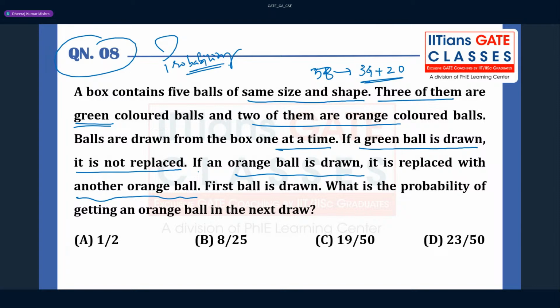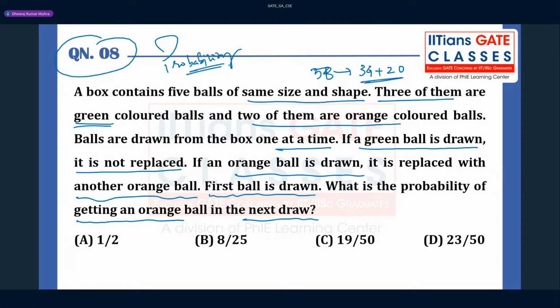Suppose you have taken one ball from the box, then you are going to keep back one more ball, so the number of balls is going to be the same. So replacement is being done here. Now what they are asking is, the first ball is drawn. What is the probability of getting an orange ball in the next draw? So in the second draw there should be an orange ball.